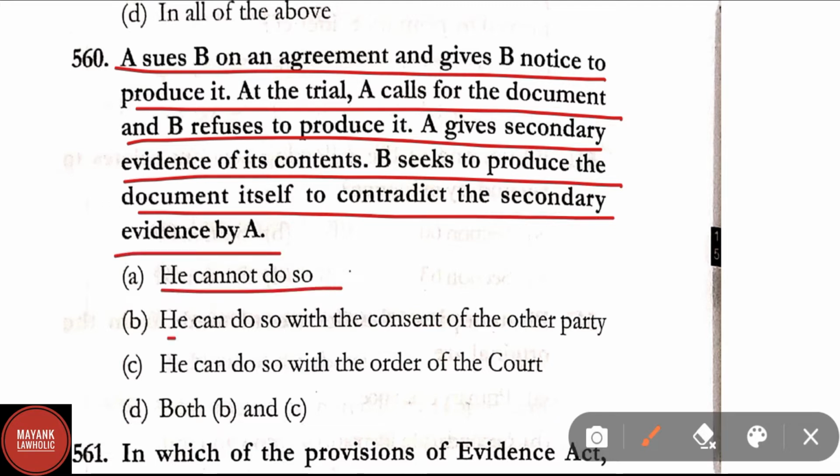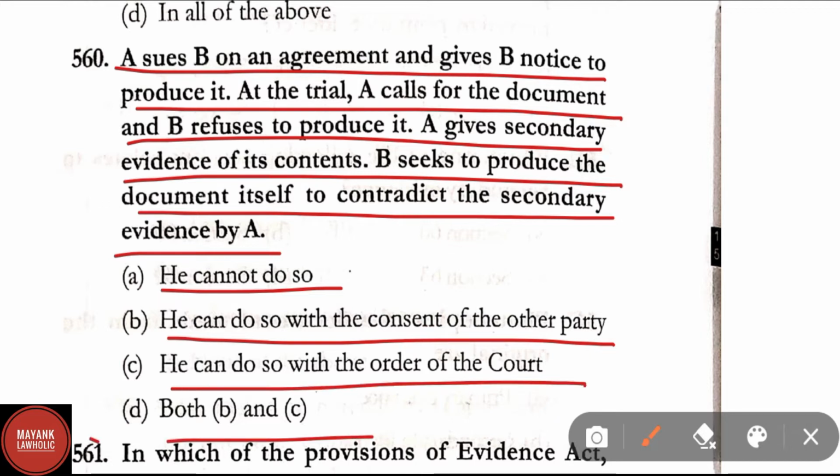Option A, he cannot do so. Option B, he can do so with the consent of the other party. Option C, he can do so with the order of the court. Option D, both B and C. In question number 560, the correct answer is option D, that is both B and C. He can do so with the consent of the other party. He can do so with the order of the court.